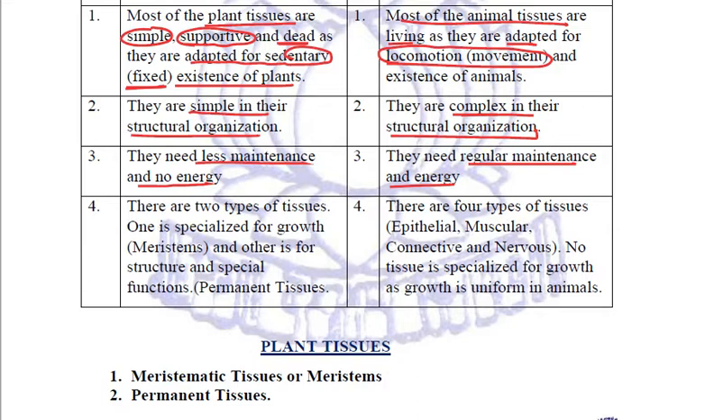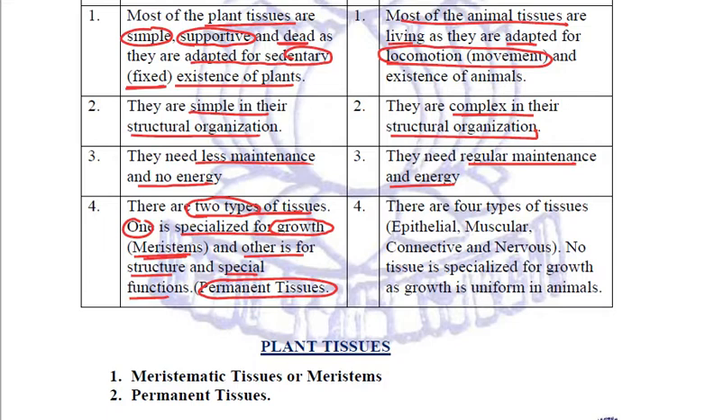The plant tissues are mainly categorized under two headings. There are two types of plant tissues. Number one is specialized for growth of plants, called meristems, and the other is for structure and special functions, called permanent tissues. We'll be studying them in detail. So plant tissues are mainly of these two types, meristems and permanent tissues.